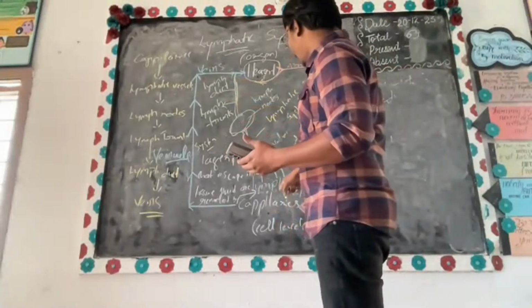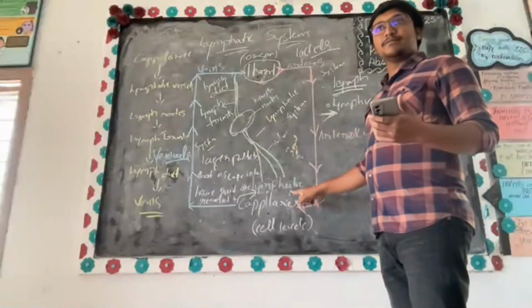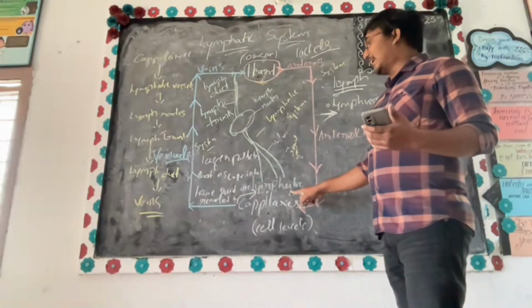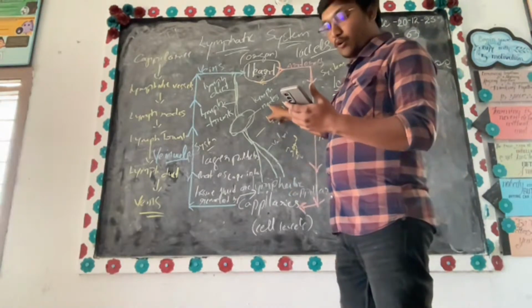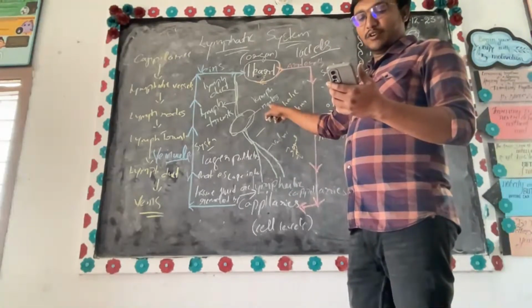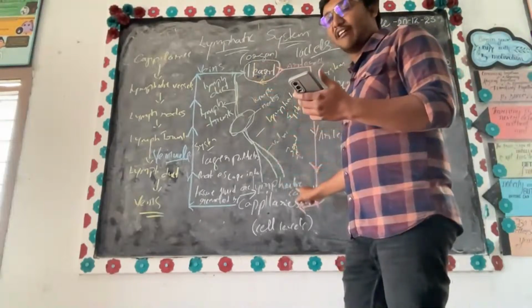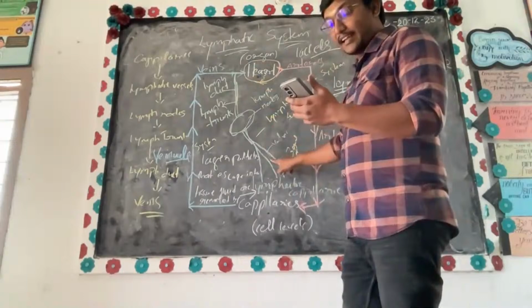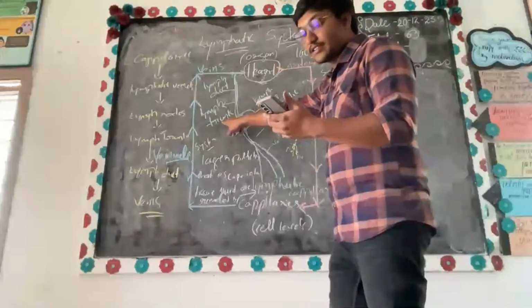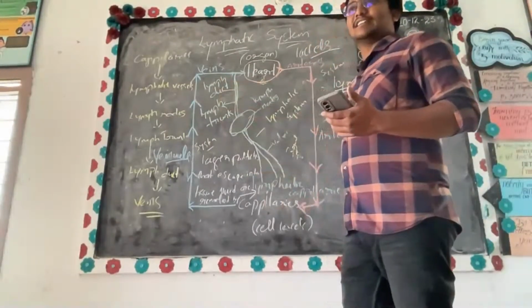So I told you we have lymphatic capillaries. Forget about lymph nodes for now. We have lymphatic capillaries, lymphatic vessels, lymphatic trunks and lymphatic ducts.